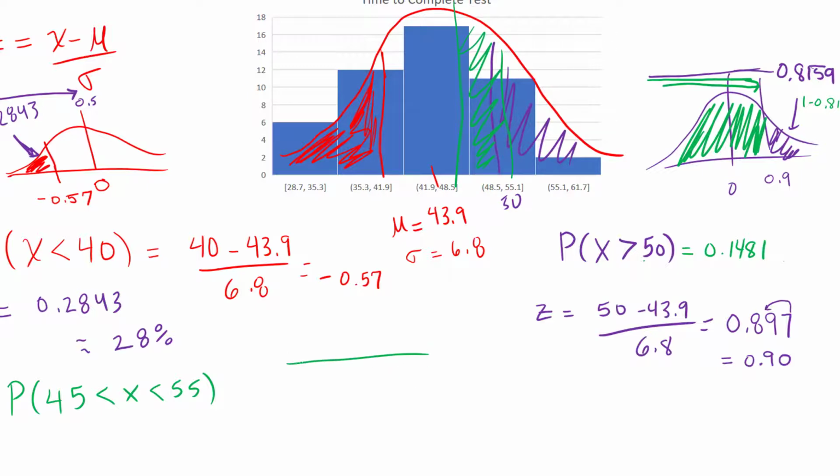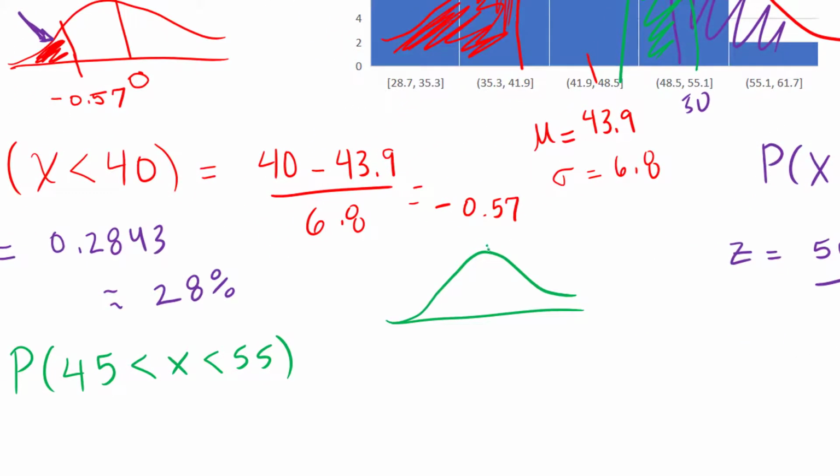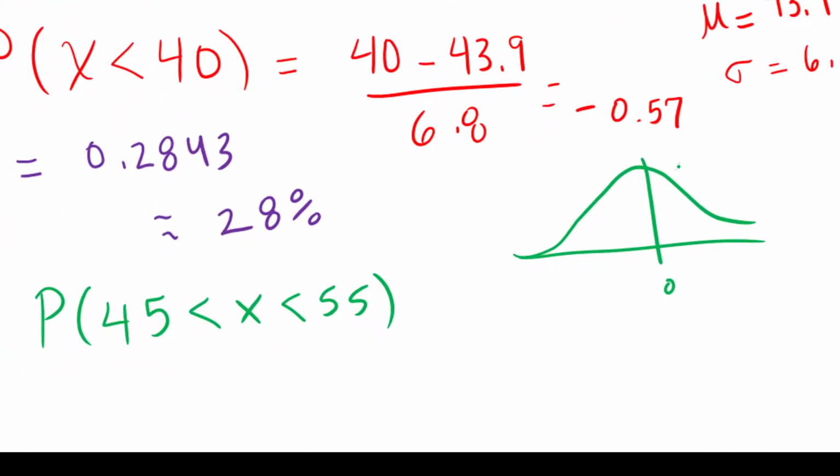Again, I'm going to standardize this with a mean of 0, and I need to find these z values, and I typically call that one z lower and that one z upper, to be able to get this area.